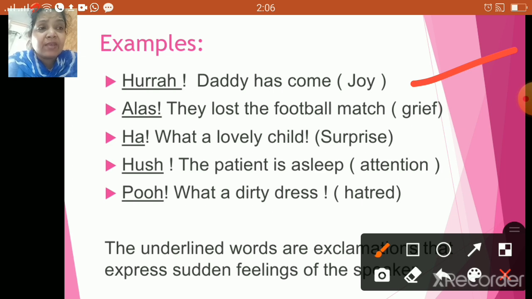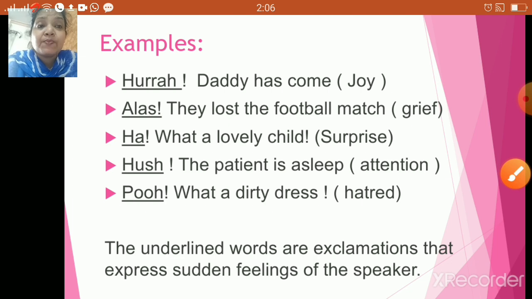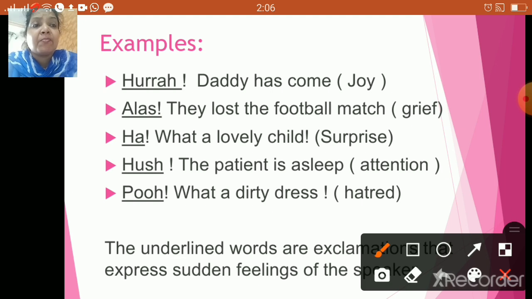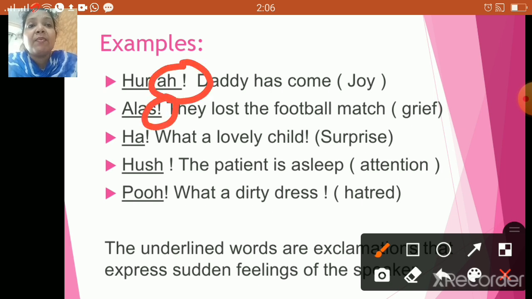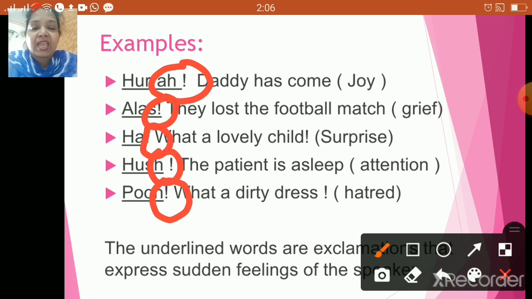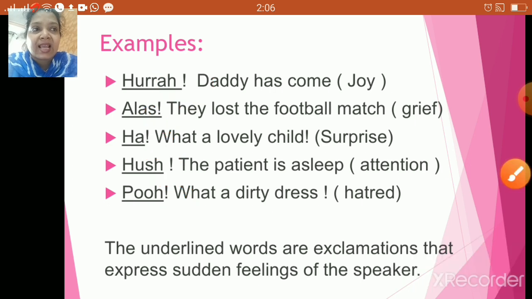That's hatred. So yes, children, these are examples of how to express your strong feelings and emotions, and this is the kind of interjections that we use. Whenever we use an interjection, children, we make sure that we use the exclamation mark. If you look over here, there is an exclamation mark after each and every interjection that we have used. All right, let us quickly move ahead to the next slide.